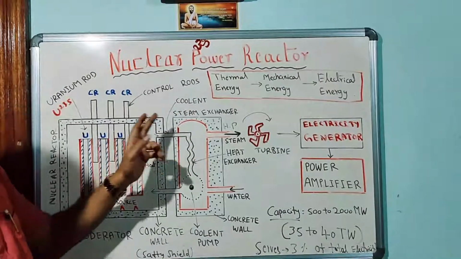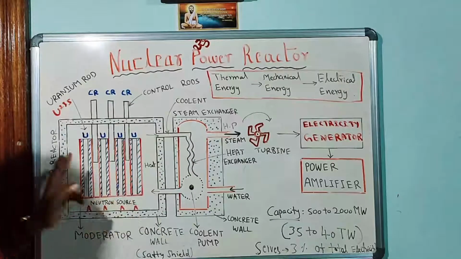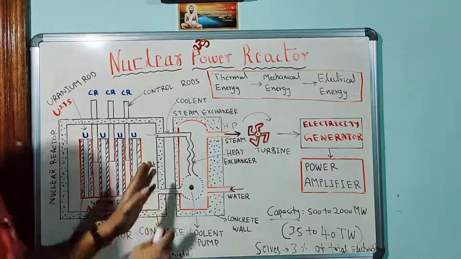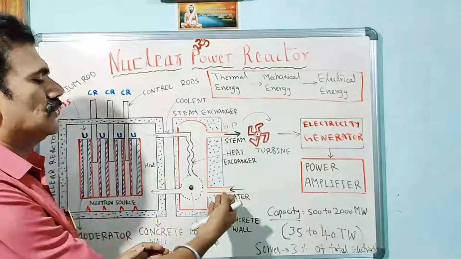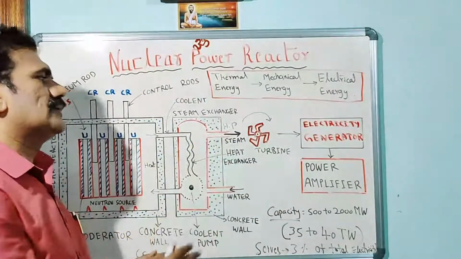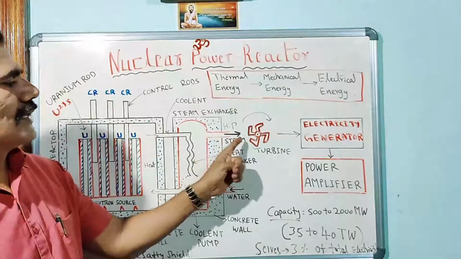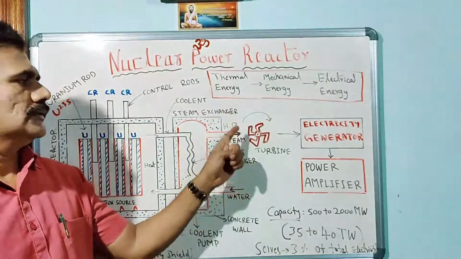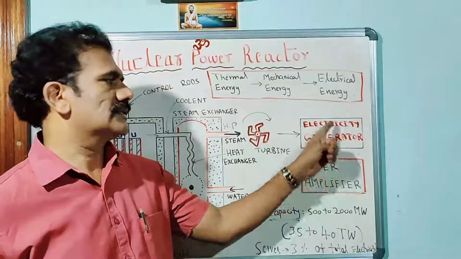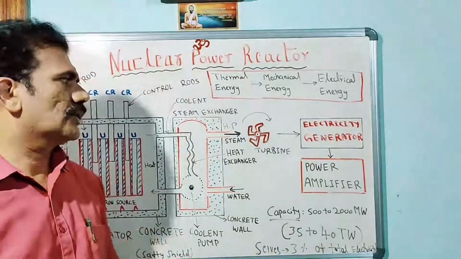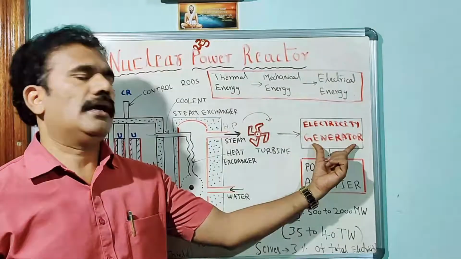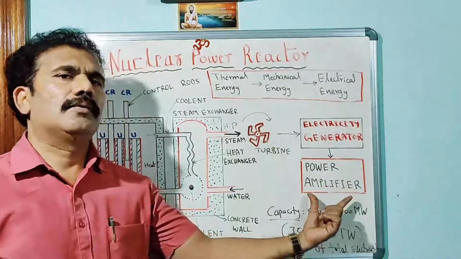That coolant is continuously circulated between the nuclear reactor and steam exchanger with the help of the coolant pump. That heat is utilized to convert the water to steam continuously. High pressure steam is obtained in the steam exchanger and is utilized to rotate the turbine. The turbine in turn drives the electricity generator, because it consists of some magnets. Rotation of the turbine produces electricity in the generator, and further it is amplified in the amplifying unit.